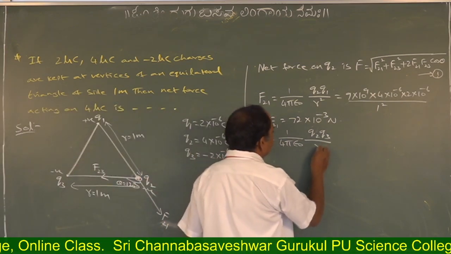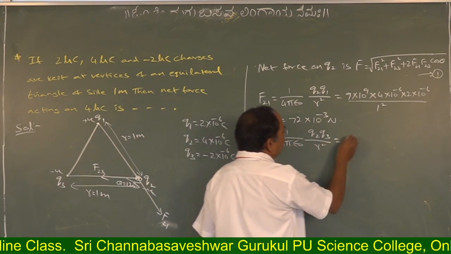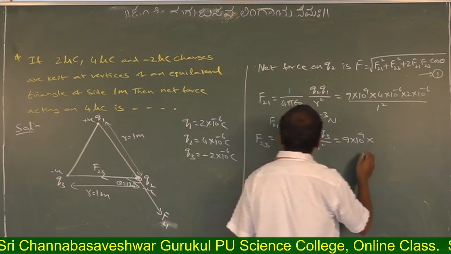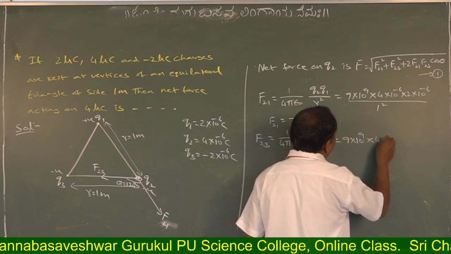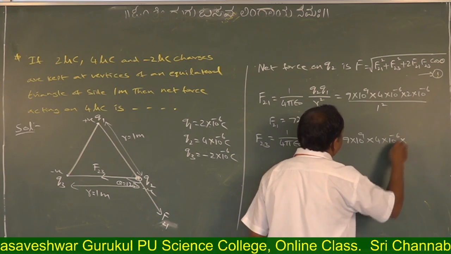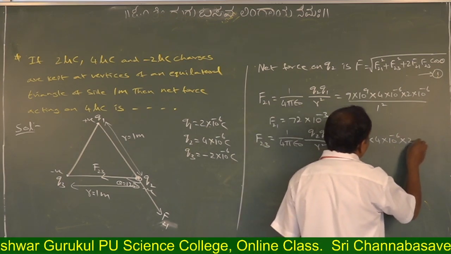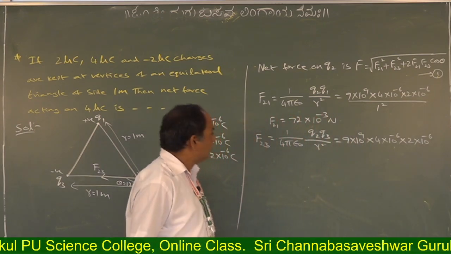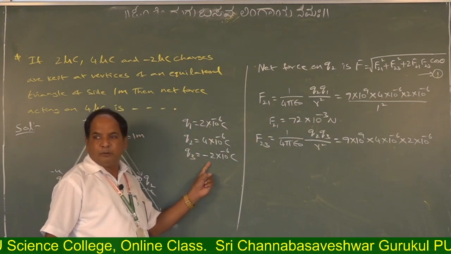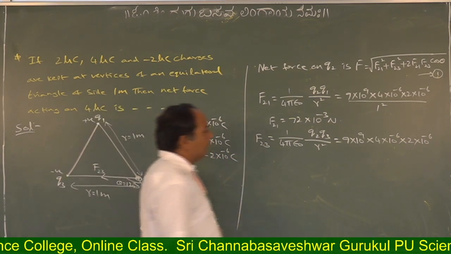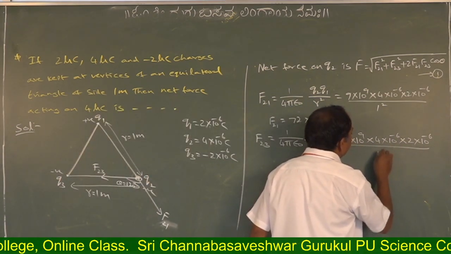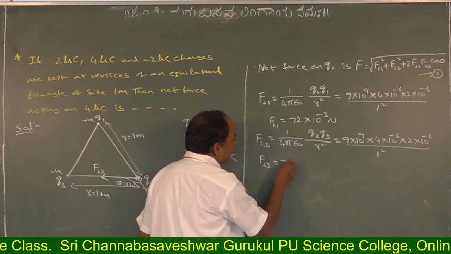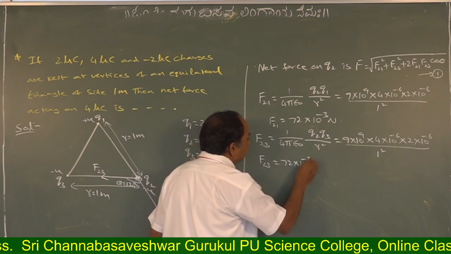So that is equal to what? 9 into 10 power 9 into Q2, 4 into 10 power minus 6, into Q3, again 2 into 10 power minus 6. Here don't write the minus sign. Q3 even though negative, we should not write negative there. Divided by R square, 1 square. So this F23 is also 72 into 10 power minus 3 Newton.